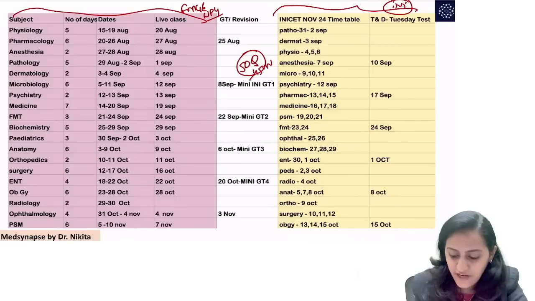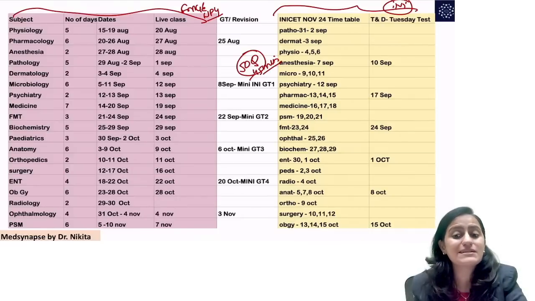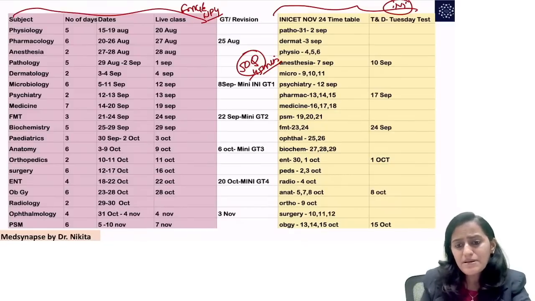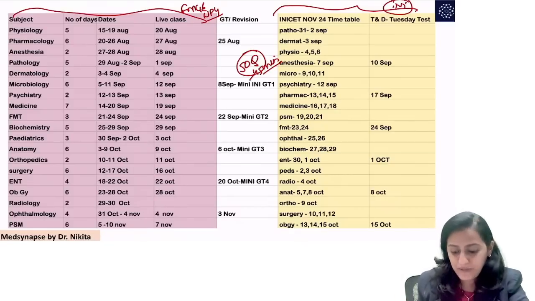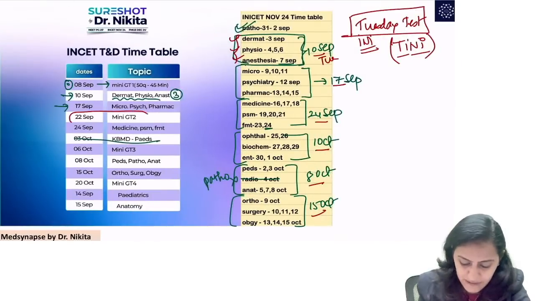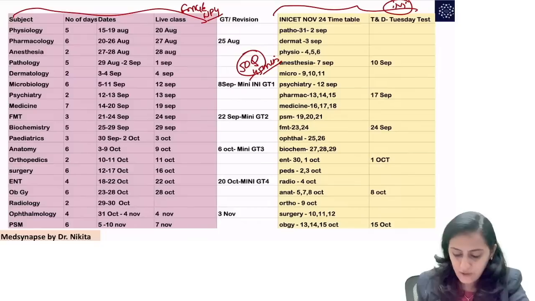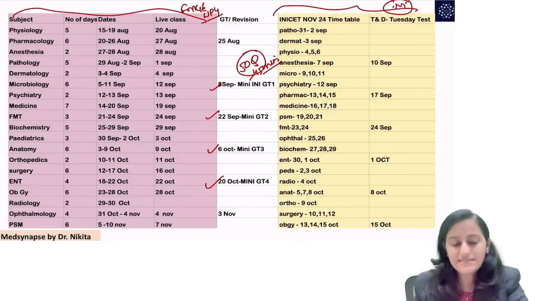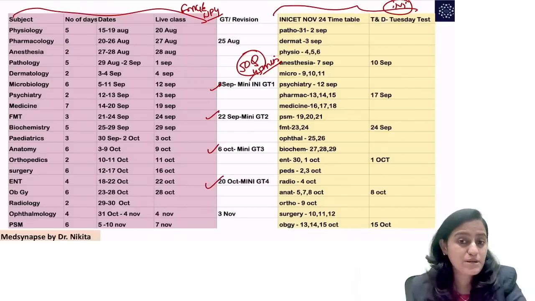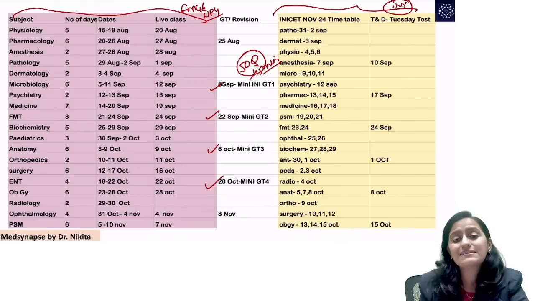50 questions, 45 minutes, that is how you get the sections and the blocks in INICET. Remember that this is what is going to be here. You have your mini GTs on alternate Sundays: 8 September, 22 September, then 6 October and 20 October. So alternate Sundays starting from 8th of September, we are going to start with the mini INICET GTs.